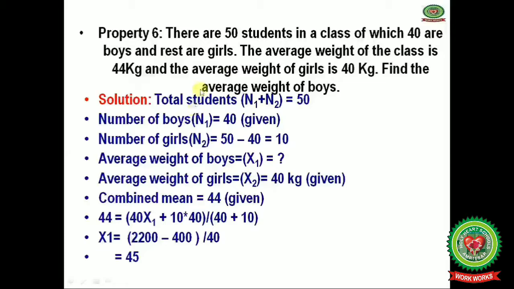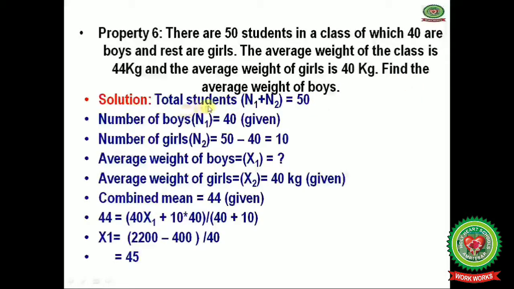Now in this property we can understand it with the help of an example. Suppose there are 50 students in a class, of which 40 are boys and the rest are girls. The average weight of the class is 44 kg and the average weight of girls is 40 kg. Find the average weight of boys.